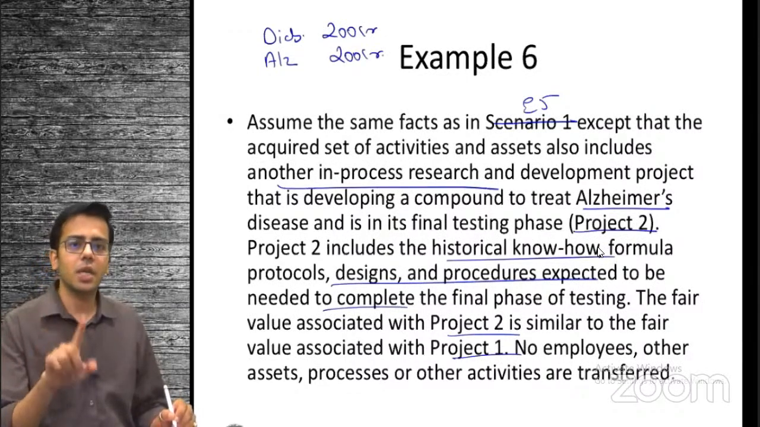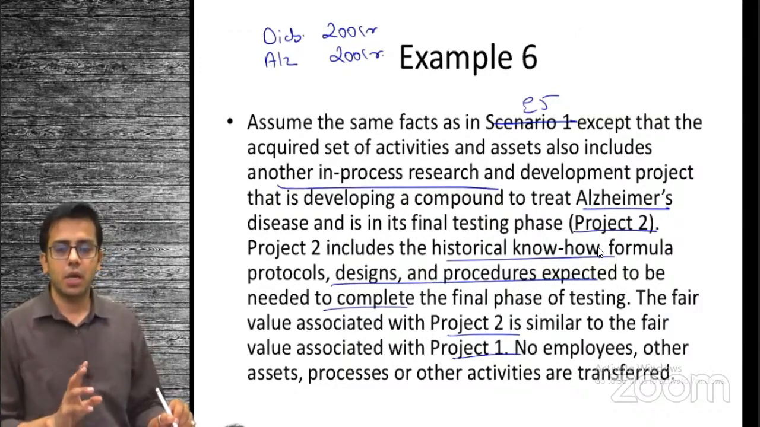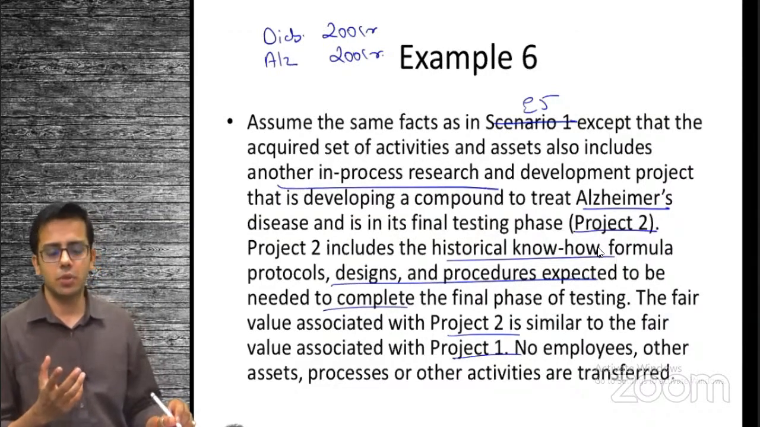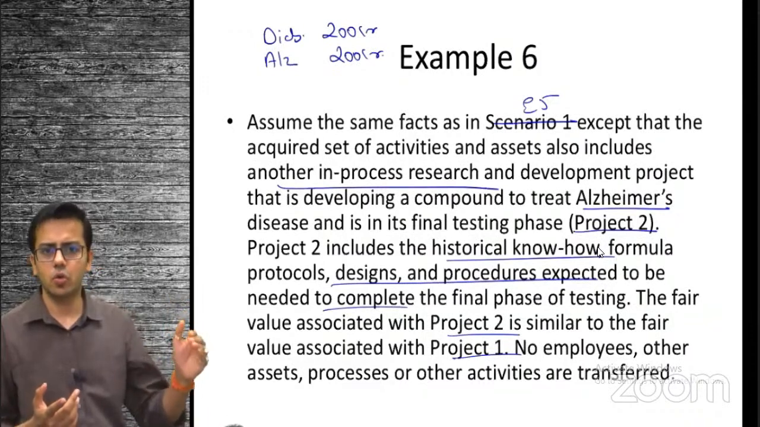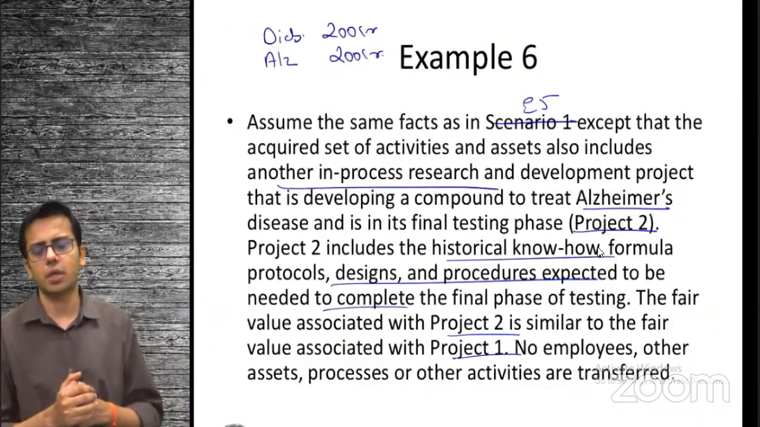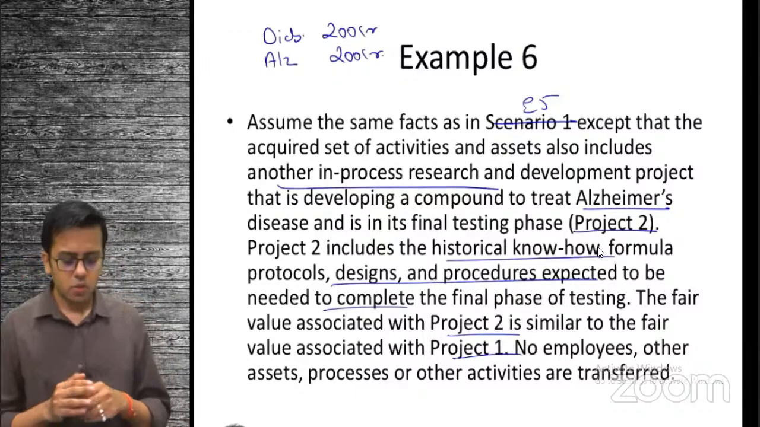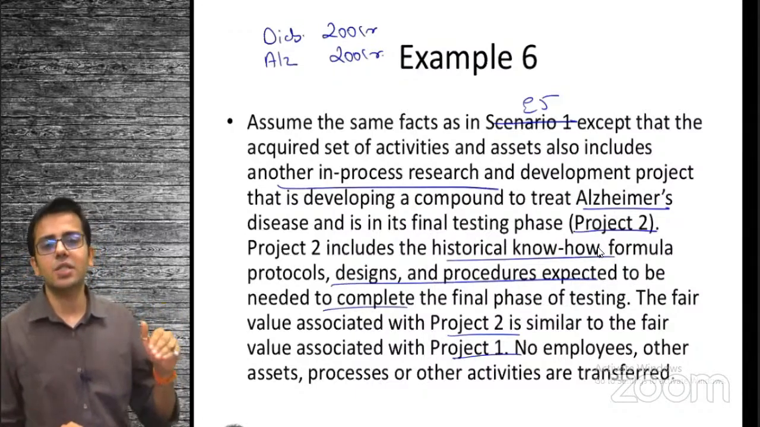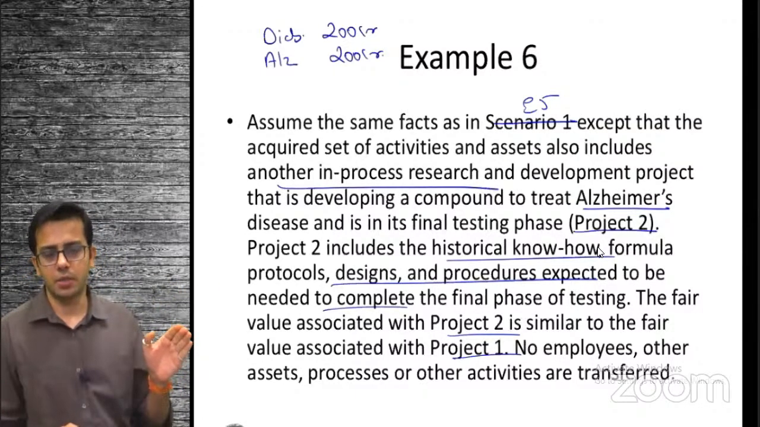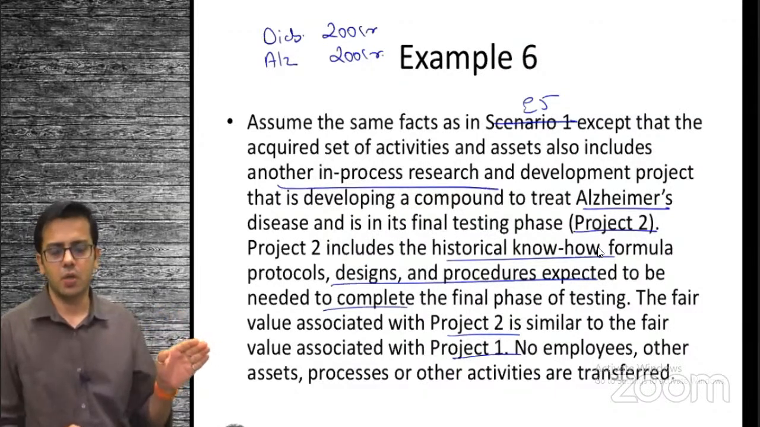So I don't have a single identified asset. There are two identified assets having the same value. This is not a single identified asset. 200 crore, 200 crore. There are two different assets over here. So substantially, what I have paid is not for a single identified asset. The concentration test fails.